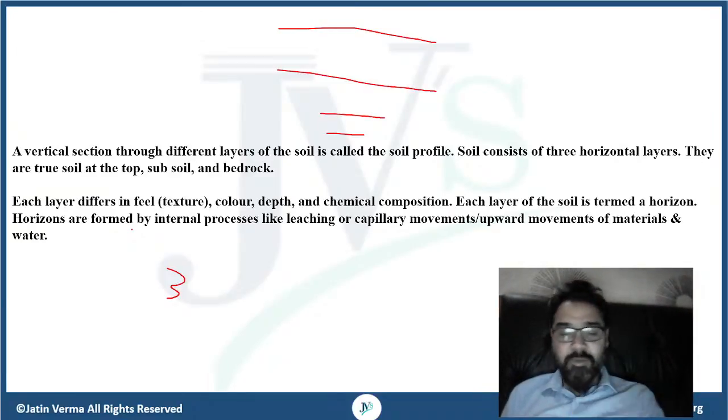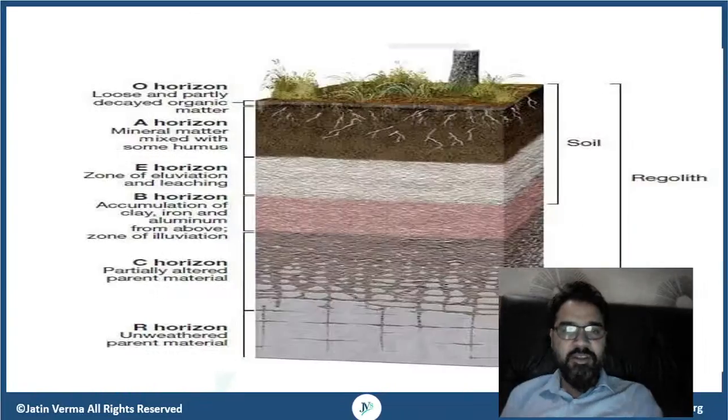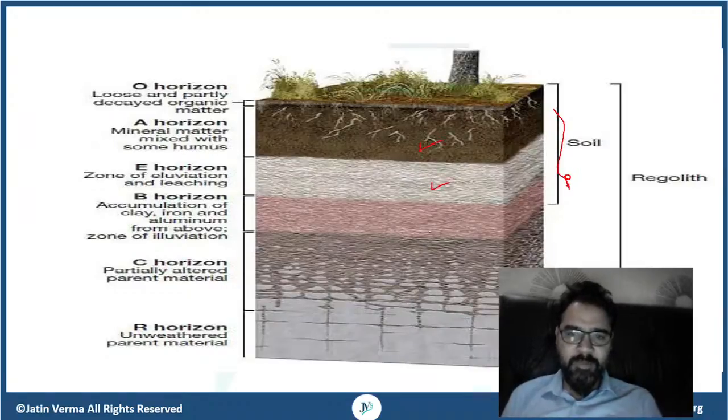Now here you can see this particular region. You have this layer here, then a layer here, then this third layer, then you have the parent material, and at last, sorry, this whole region is called the bedrock.